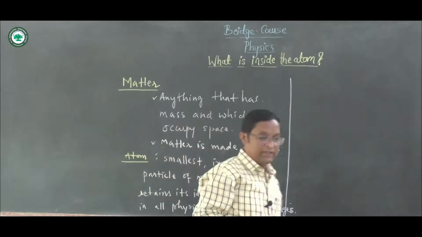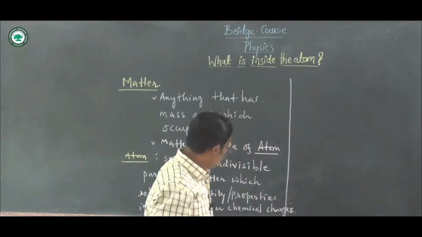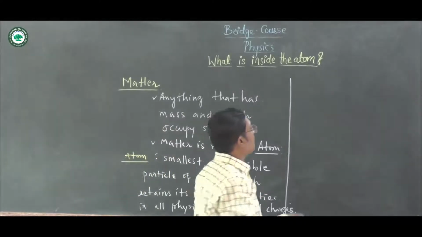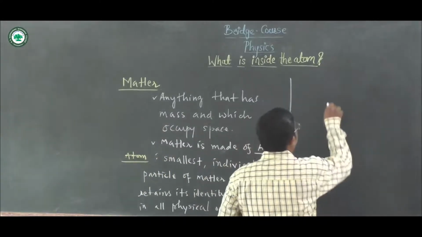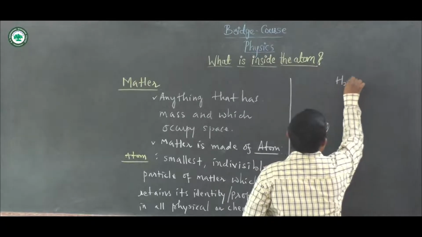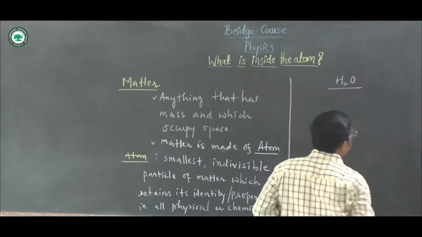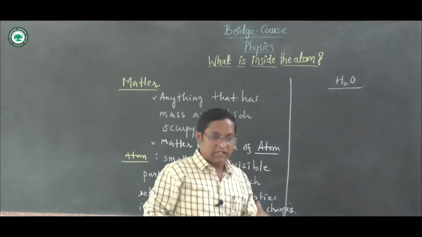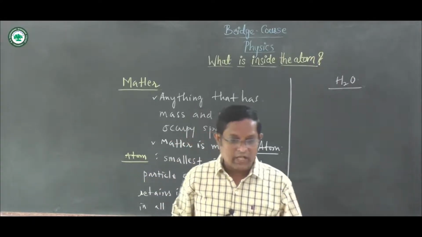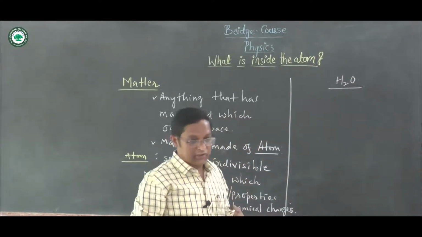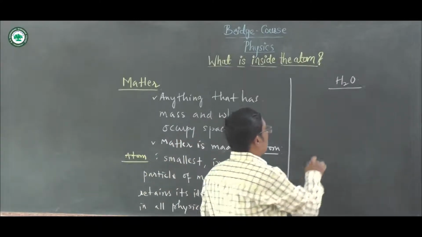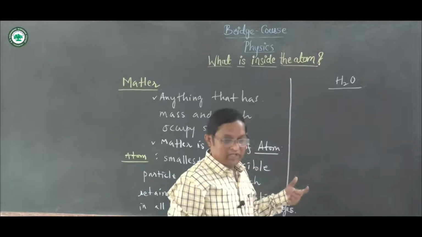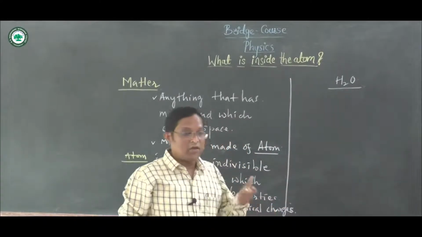Now what do physical or chemical changes mean? Consider the formation of water. If water, which is in liquid form, is converted to ice, this is a physical change. Water consists of two elements, one is hydrogen and another is oxygen.